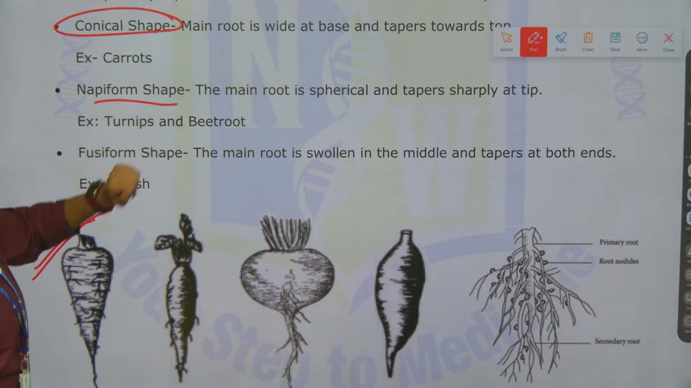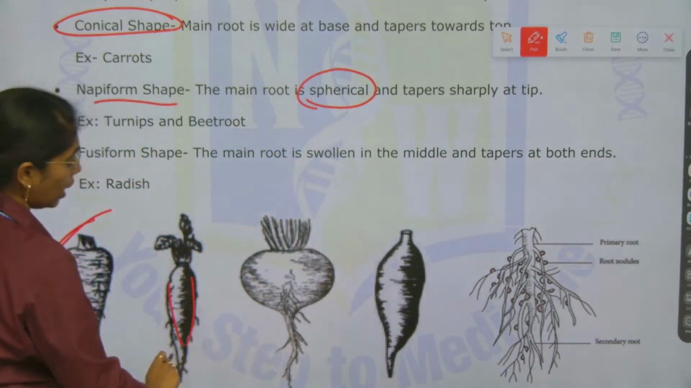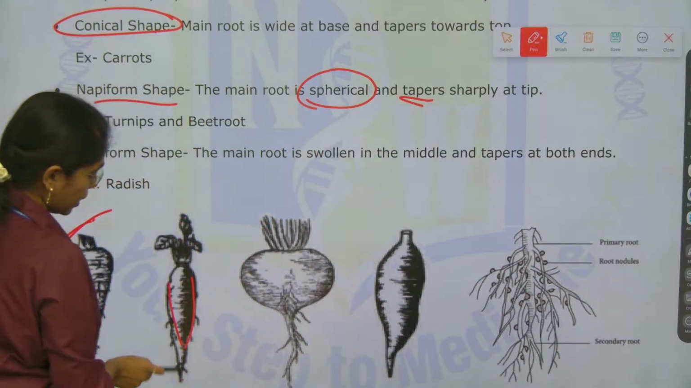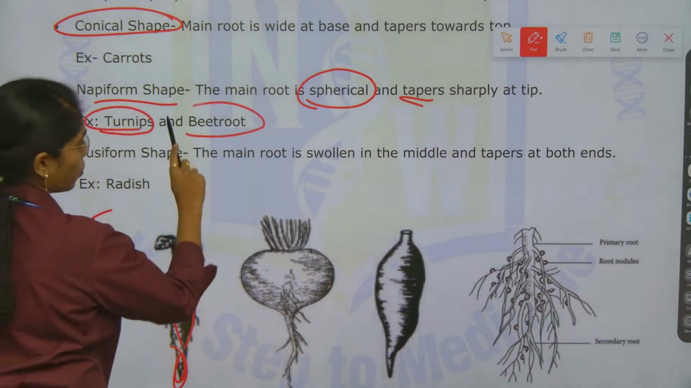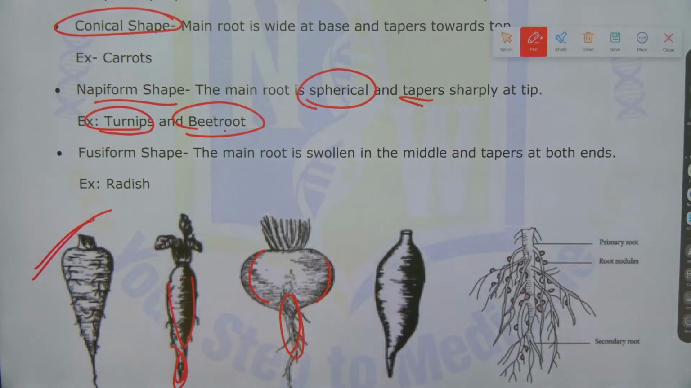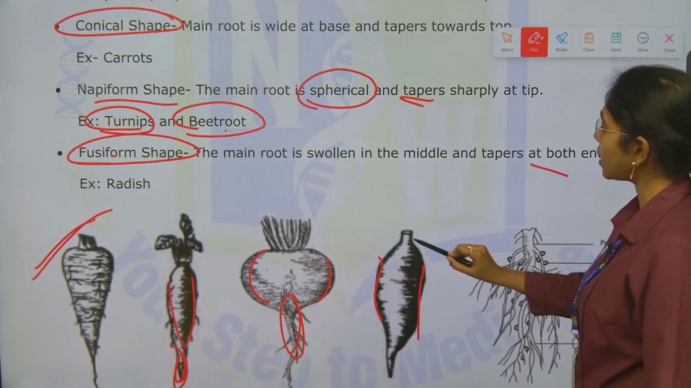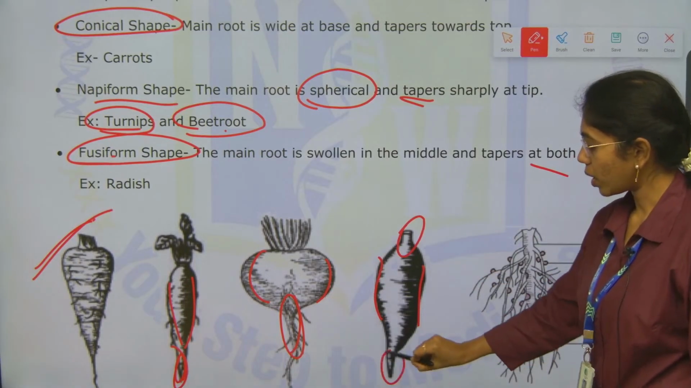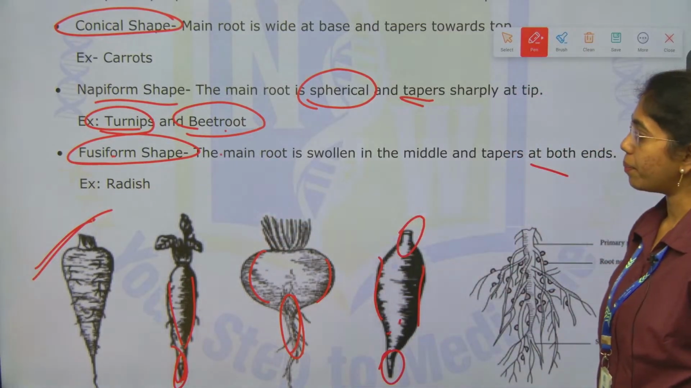Next, napiform shape, where the main root is spherical and tapers sharply at the tip. Examples include turnip and beetroot, where the root is spherical and tapers sharply at the tip region. Next, fusiform shape. The main root is swollen in the middle, and it tapers at both the ends. This is the example of fusiform shape, for example, radish.